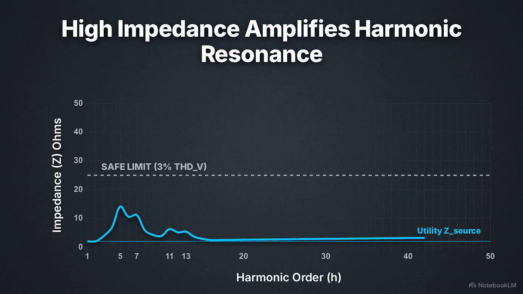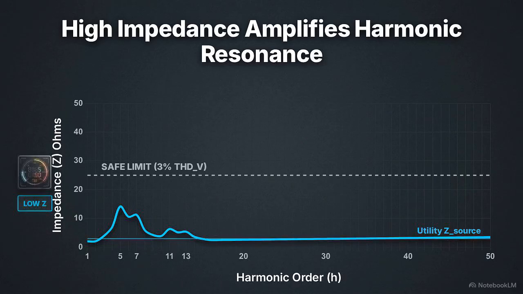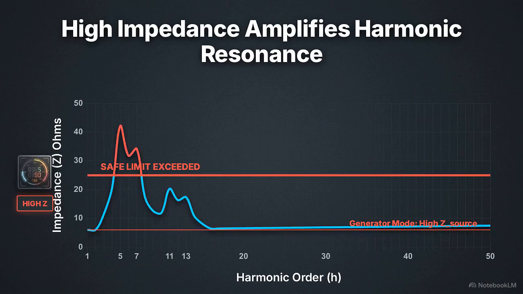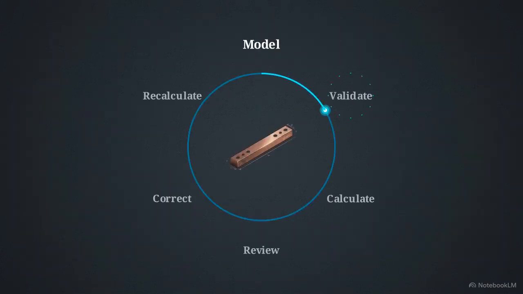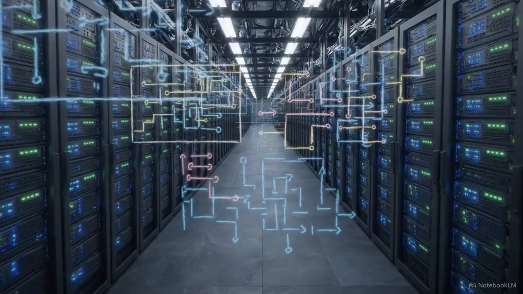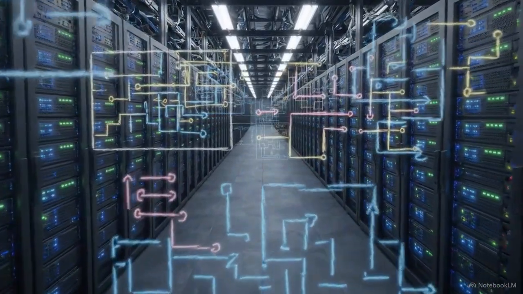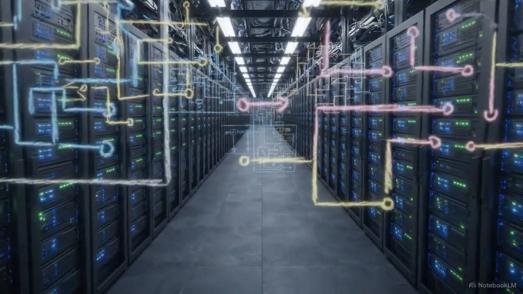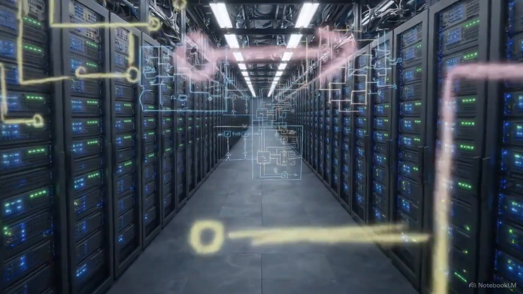Furthermore, that higher source impedance increases the facility's harmonic distortion profile, requiring the power quality scans to be run a second time. The engineering process follows a continuous quality loop of validation and recalculation. A professional data center power study remains a dynamic mathematical verification of the facility's physical reality, guaranteeing survival across every conceivable operating state.